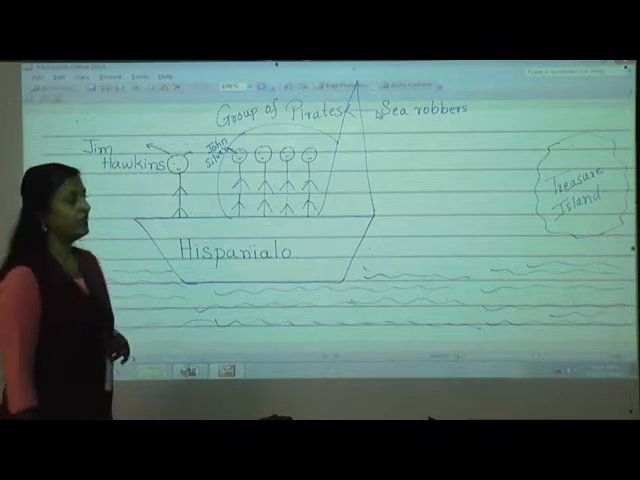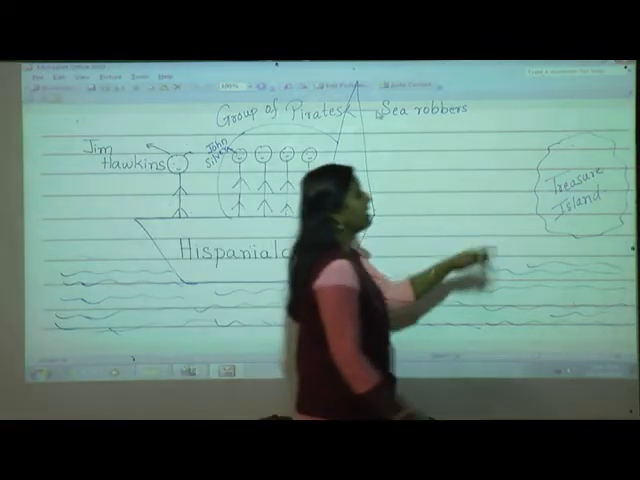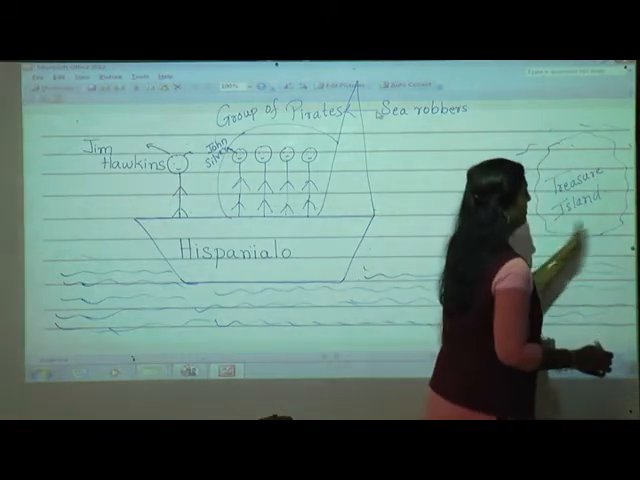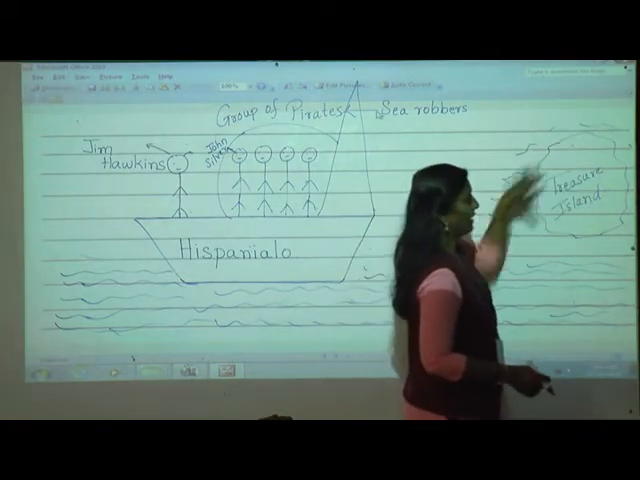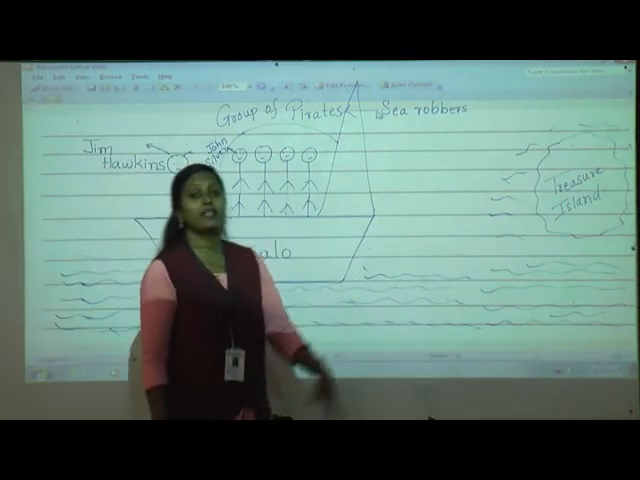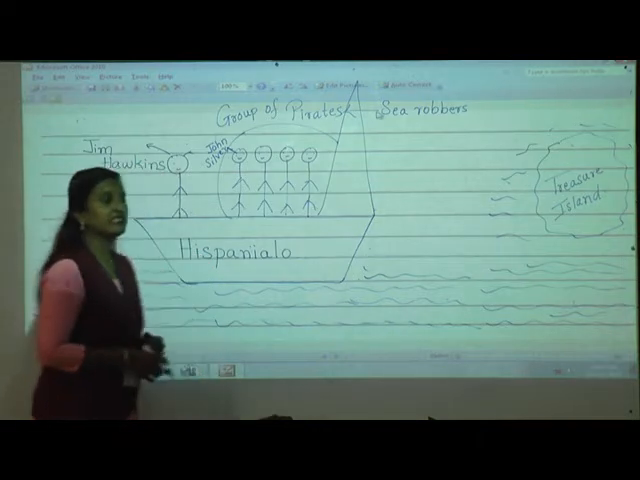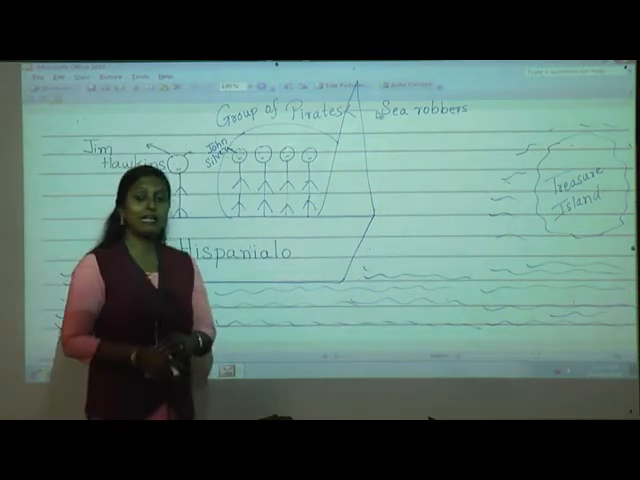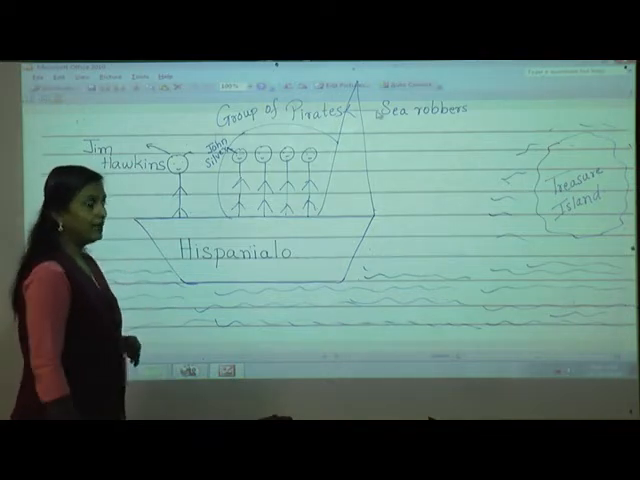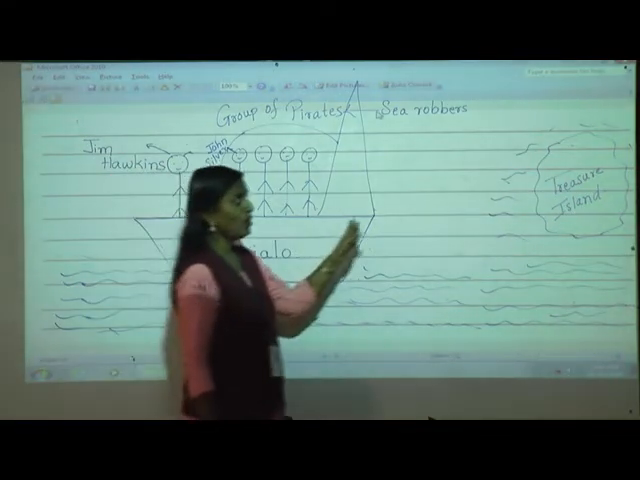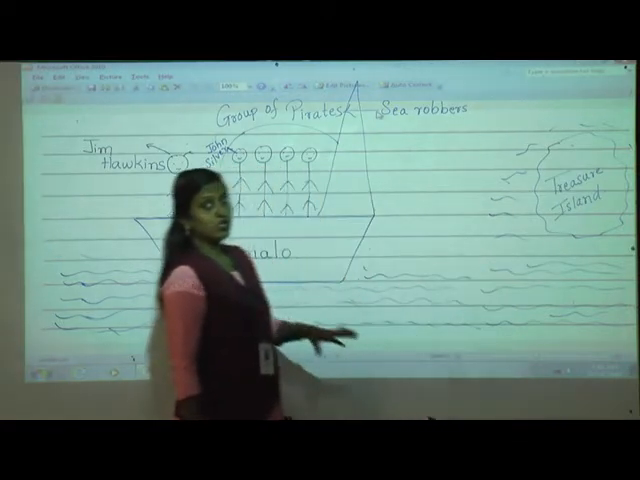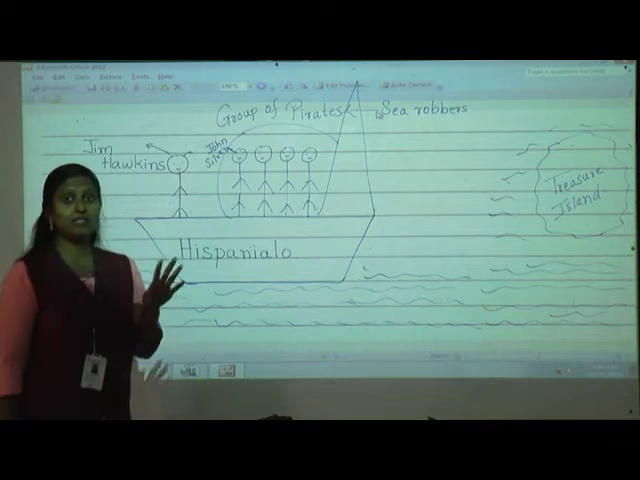You have learnt in your SST that an island means a land where all the sides are covered with water. In the midst of that water this island is there, and you can see that island is named Treasure Island. In the lesson you will see that the island is also named Skeleton Island. Why it is called Skeleton Island, we are going to see in the lesson. Okay, students? Now can you see this ship is moving towards this Treasure Island? Why?